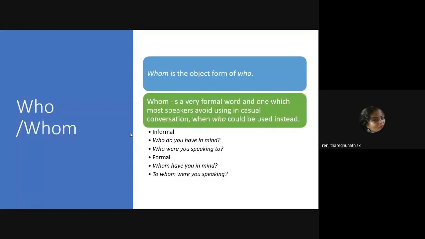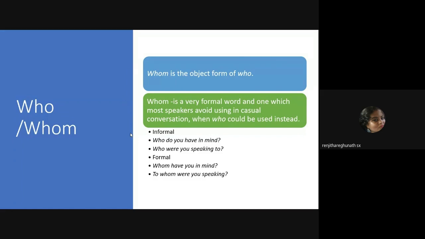Now again, something that the text addresses without much clarity is, when do we use who and whom? What is the difference between who and whom? Now you have to understand whom is usually used when it is formal, and it is quite unheard of these days. We rarely use whom.